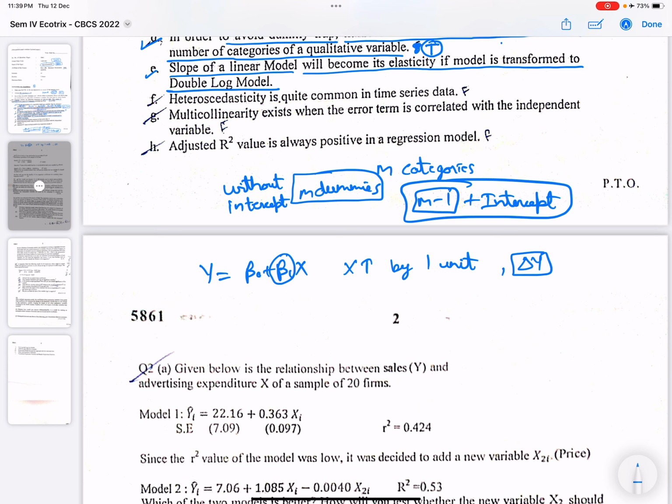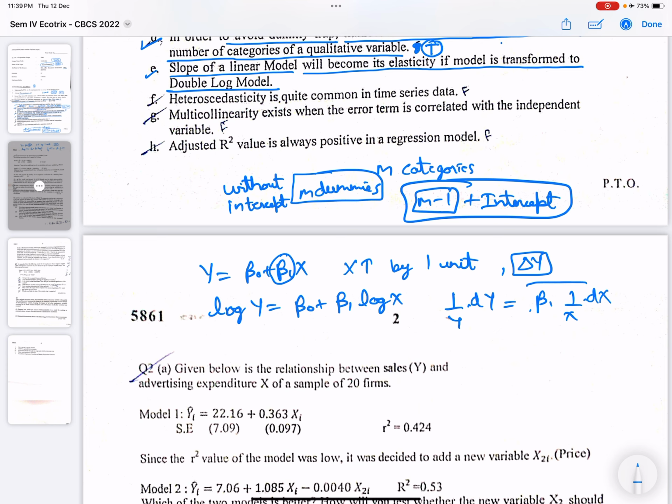Now if you're transforming into a log model, log y equals beta naught plus beta 1 log x, differentiating we get 1 by y dy equals beta 1 by x dx.